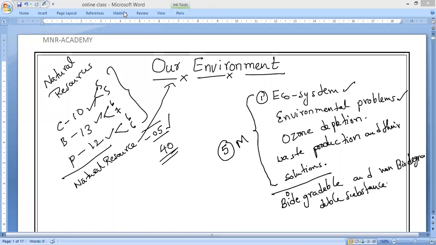So let us come to here. First of all, as I told you, under natural resources, we are going to study chapter number 15 in our textbook. That is, Our Environment. Now please tell me, what do you mean by our environment? Anybody? Define our environment, please. That is the first thing.